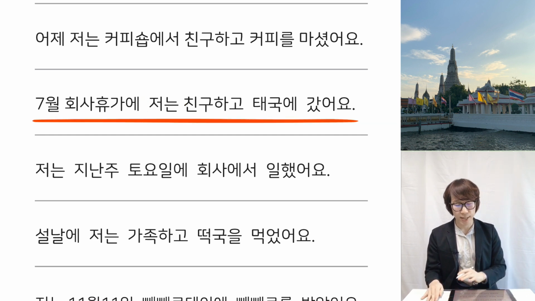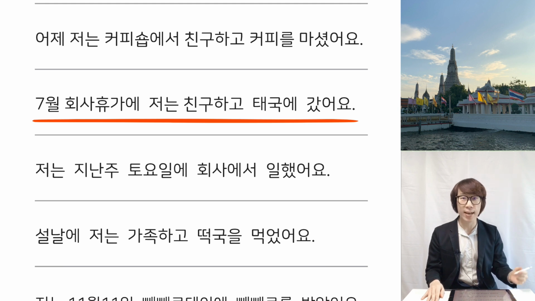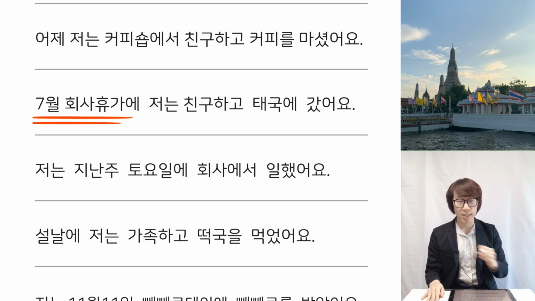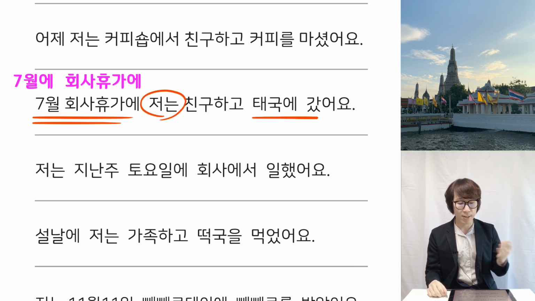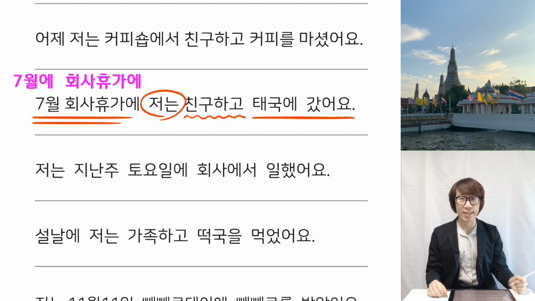You also can say 7월에, 회사 휴가에. You can use the noun 에 twice, 7월에, 회사 휴가에, doesn't matter. And then I went to Thailand with my friend, like this.